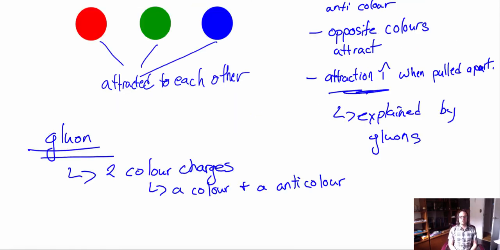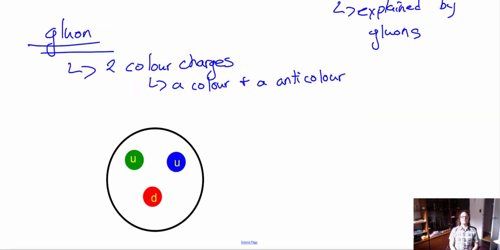Now, these gluons are constantly interacting between. Now we call these gluon mediating. Now these gluons are called mediating particles because they're constantly interacting between the quarks. So now that we know what a gluon is and what a color charge is, we're going to apply these to quarks, which have color charges. And remember, a gluon is a color and an anticolor. And why we call these gluons mediating particles or exchange particles.